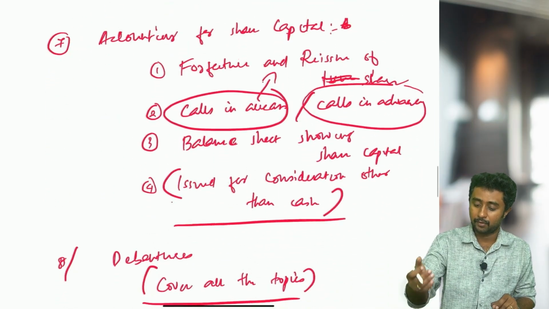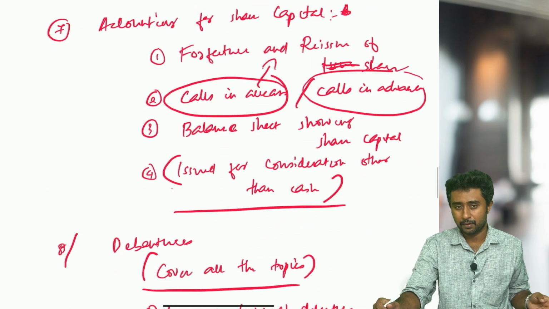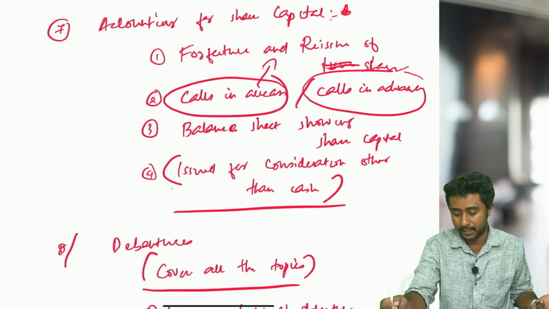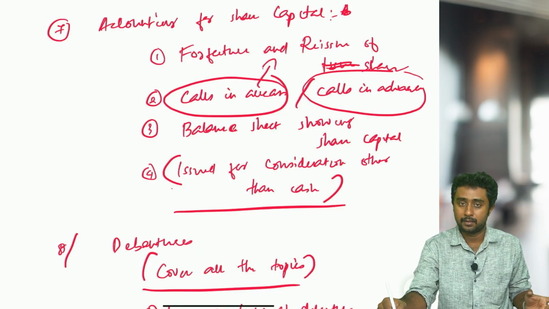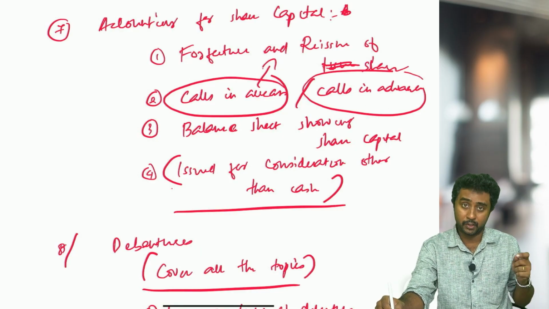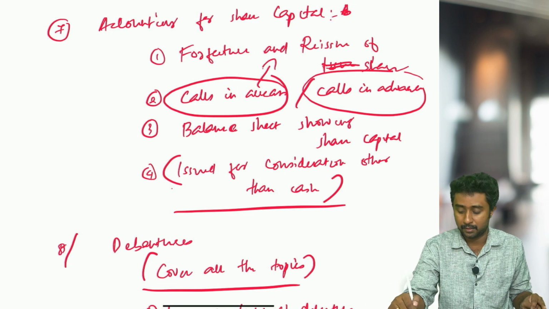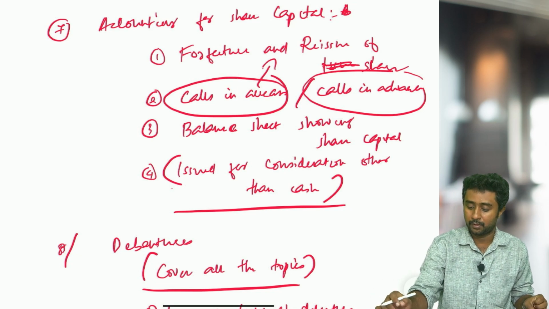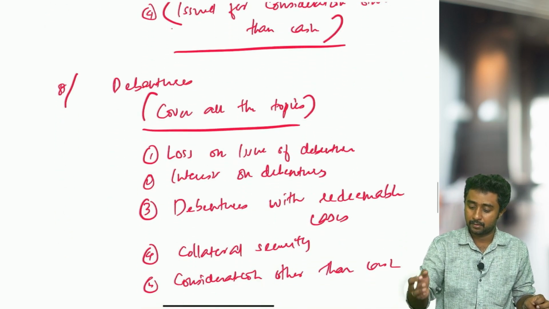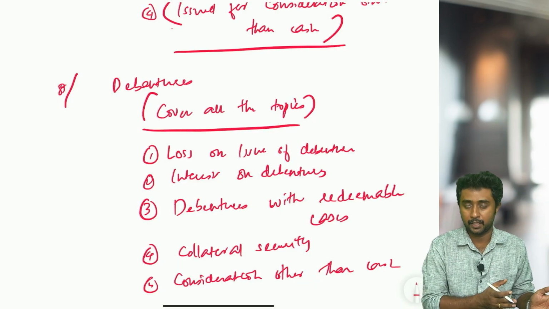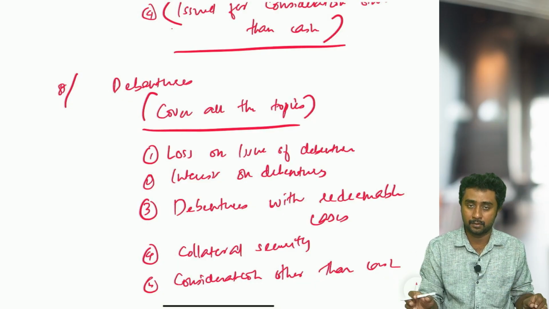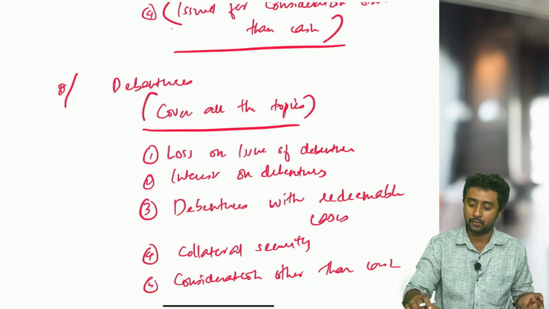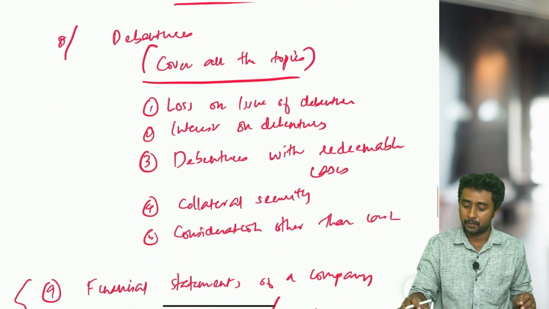The next is accounting for share capital. Obviously forfeiture and reissue, highly expected. Then calls in arrears, calls in advance, very important topic which you need to be thorough with. Balance sheet questions you need to be thorough with. Issue for consideration other than cash, here also you can expect that topic, for debentures also. So debentures and shares, issue for consideration other than cash, that kind of questions you have to do.